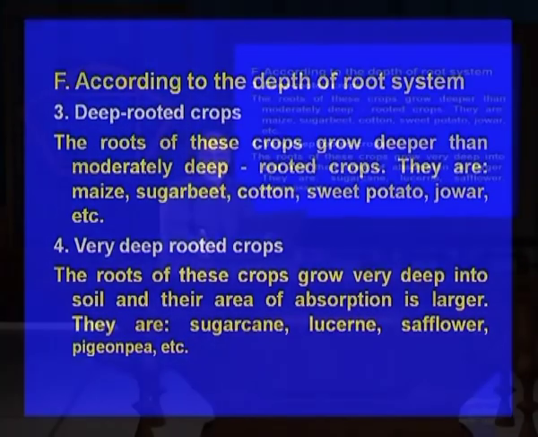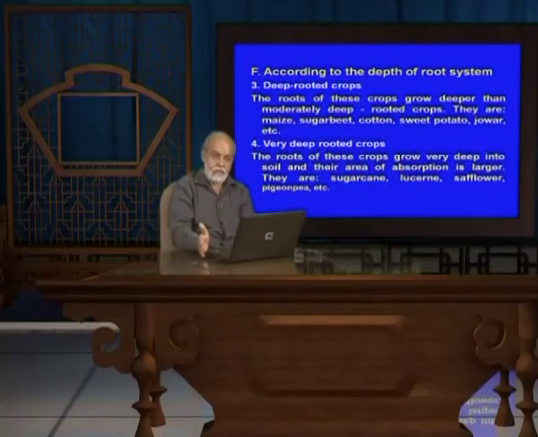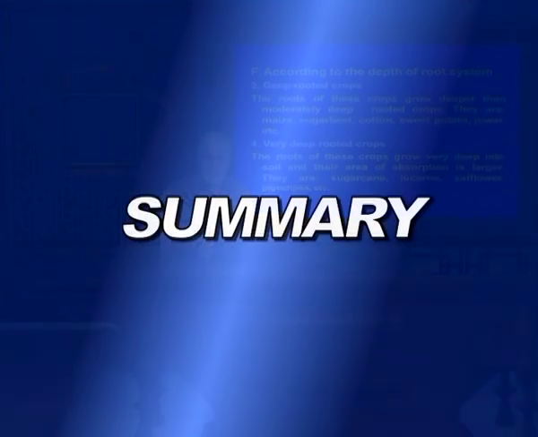So it is very important to use your resources properly at different depths of the soil; that is why root classification is very important.